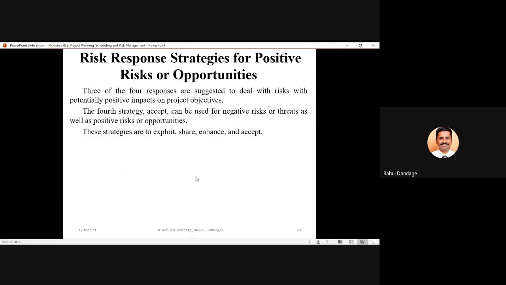Then there are certain risks which may have a positive effect or that can be seen as opportunities to your project. So three of the four responses are suggested to deal with risks that have potentially positive impacts on project objectives. The fourth strategy, accept, is common with negative and positive. These three strategies are nothing but exploiting, sharing, enhancing, and accepting, which is common with the negative risk. So exploit, share, and enhance. These are the three specific responses only meant for positive risk or opportunities.